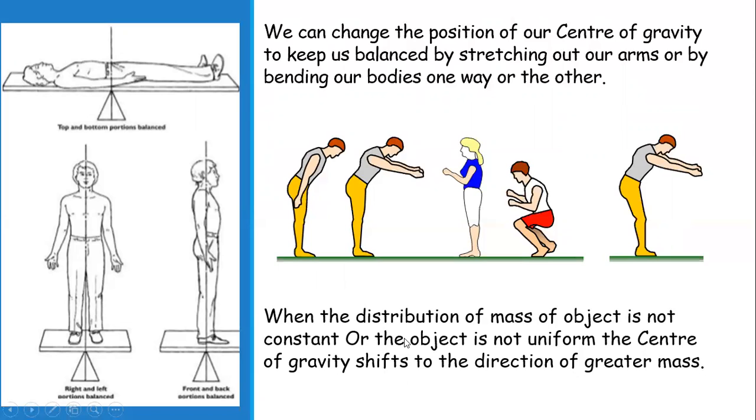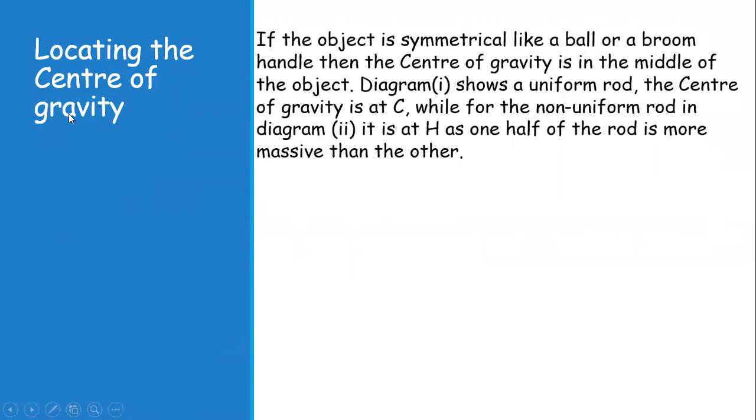But when the distribution of mass of an object is not constant or the object is not uniform, then the center of gravity shifts to the direction of greater mass. We are going to locate the center of gravity for different materials, and we'll see where the center of gravity is located for a uniform object and for an object whose mass is not uniform throughout.